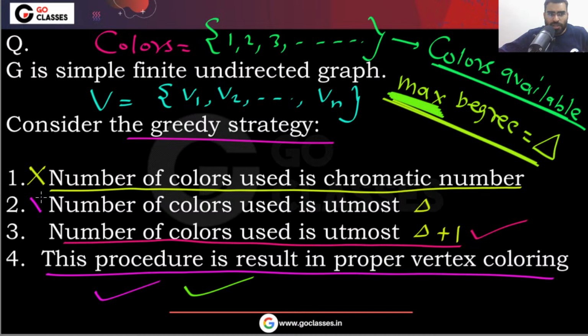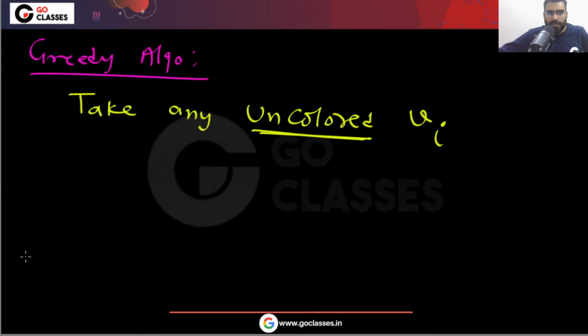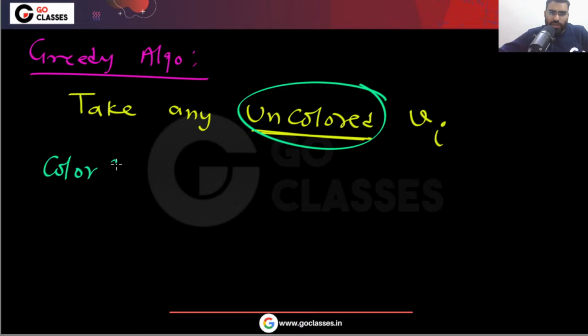Option 1 and option 2 are not the answer. Let me explain. This greedy algorithm was given in this question: take any uncolored vi, and then the color you give to vi is the minimum of all the available values.